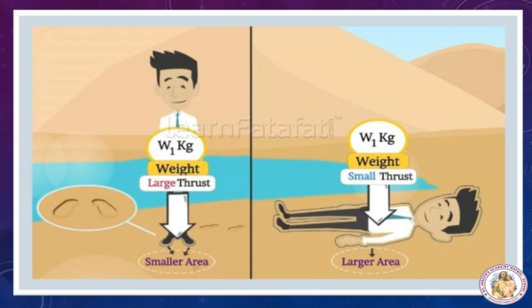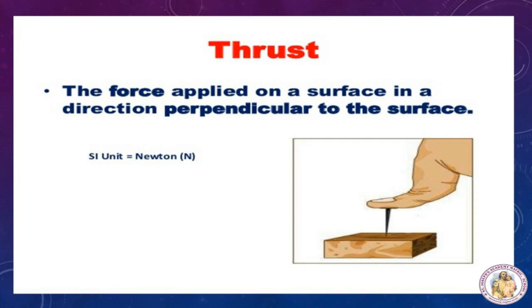So, the effect of thrust on sand is larger while standing than while lying. So, what is thrust? The force applied on a surface in a direction perpendicular to the surface. Its SI unit is Newton, symbol N.